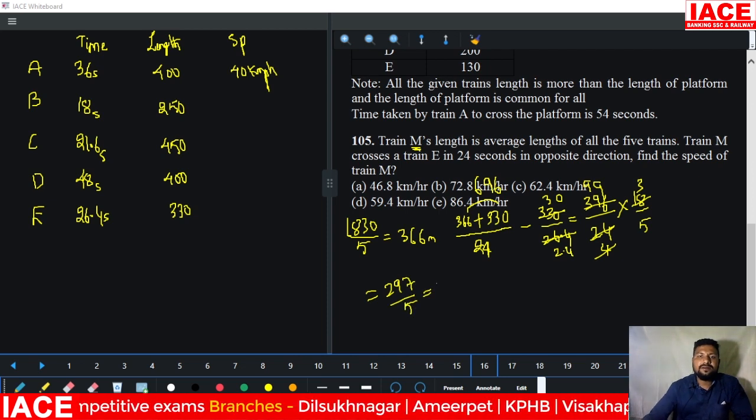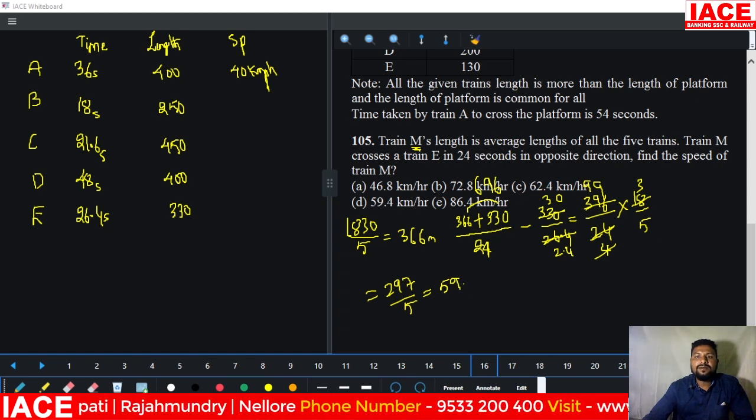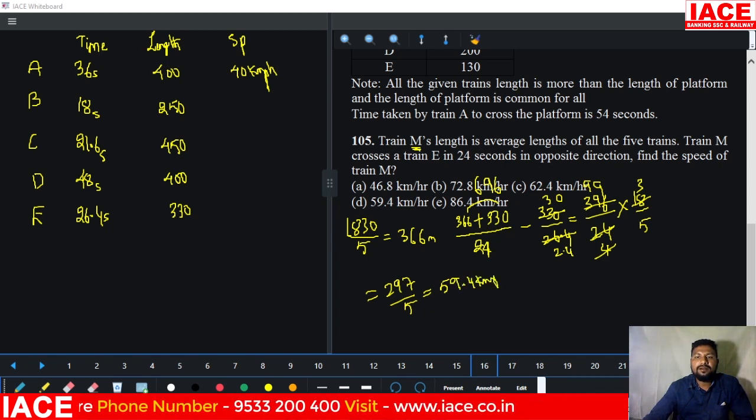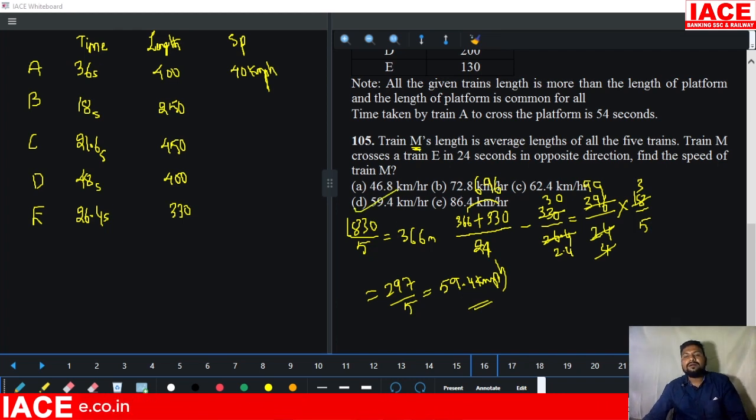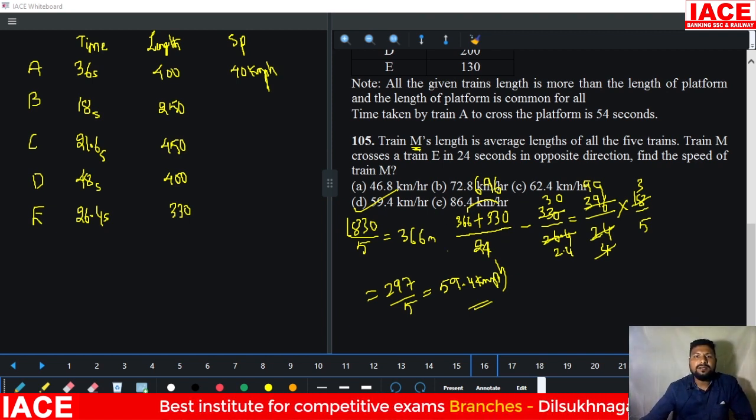Then 5 is going to divide 297. 5 5s are 25, remaining is 47, 5 9s are 45, and 59.4 kilometer per hour. That means which option is correct? Option D is correct. Particularly this DI is very lengthy. If you solve the questions very patiently, otherwise one mistake will happen and the total DI will go wrong. Compulsorily you have to make the table and solve it.